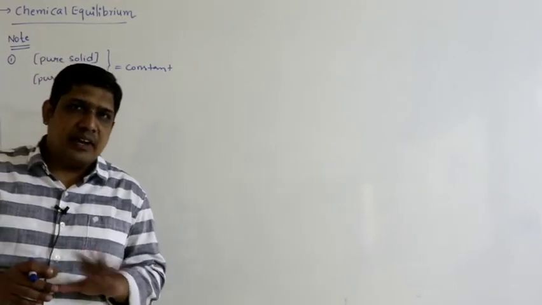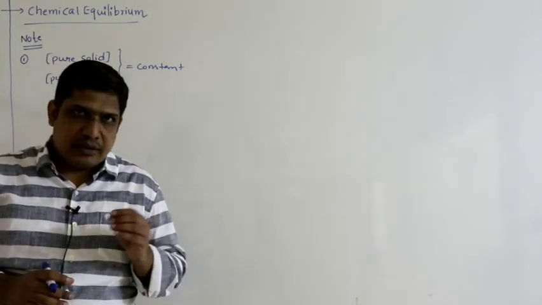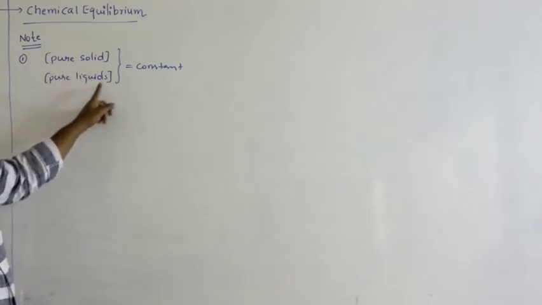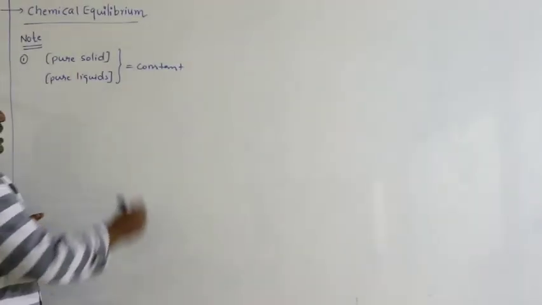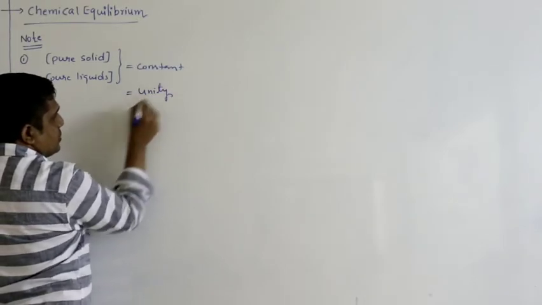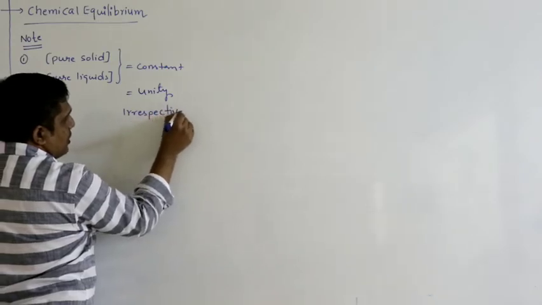It doesn't mean that they will not react, they will react, but the change in the concentration can be neglected. The concentration of pure solids and pure liquids are assumed to be constant and taken as unity irrespective of their masses.